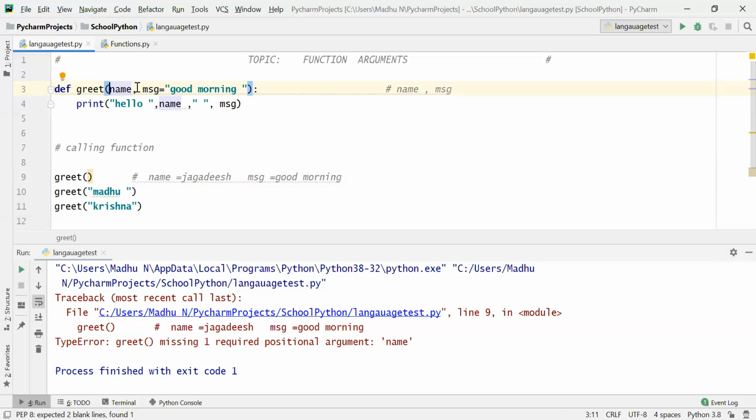If you don't mention name, how can it substitute the value in name? It cannot. It can substitute message here because Python knows that message is good morning, but it doesn't know what the value of name is. So name should be passed. That means one default argument is there, so the other is non-default, and the non-default argument should be passed while calling the function. Okay.